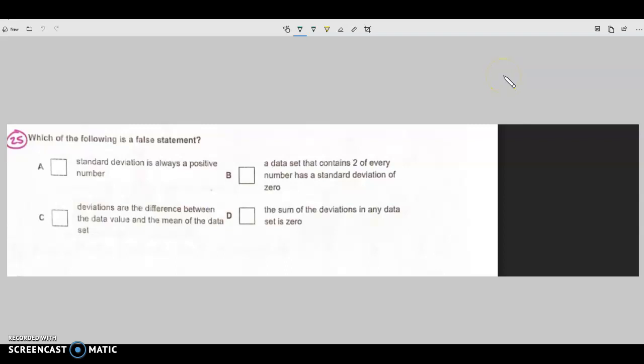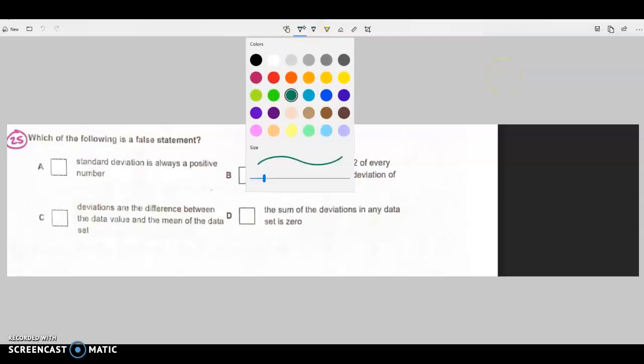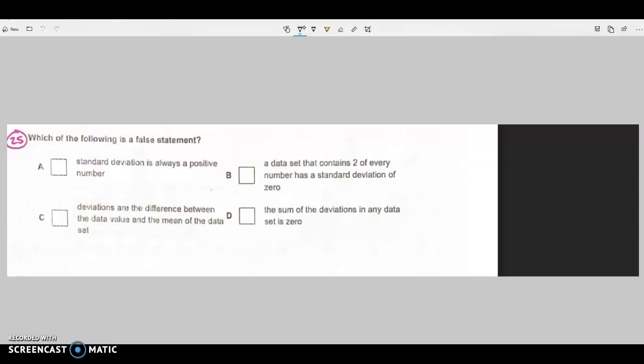There is this question on the mixed review practice for Unit 2 that asks which of the following is a false statement, and we'll go through these one by one and figure out which one's false. A says standard deviation is always a positive number because we squared the deviations in the first place.